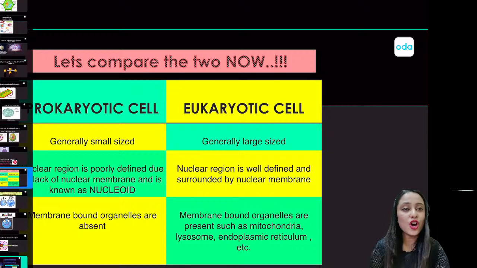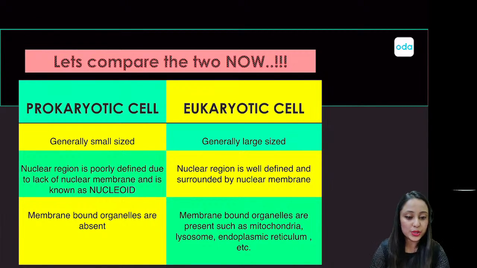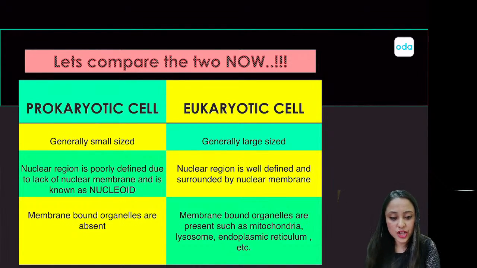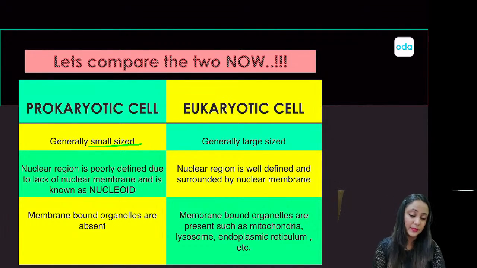In short, let's compare the two types of cells now. Prokaryotic cells, that is the ones with a primitive nucleus, are generally small size cells. But eukaryotic cells, on the other hand, will generally be large size cells. We are not talking about exceptions. This is the general trend.